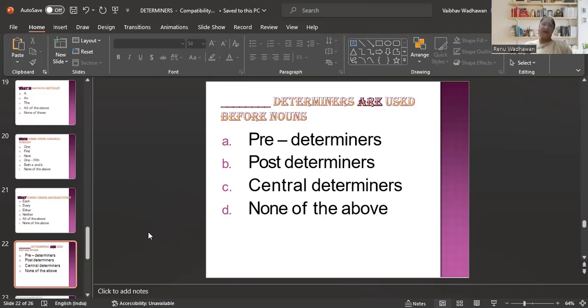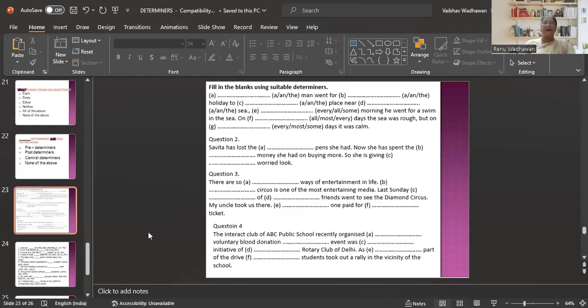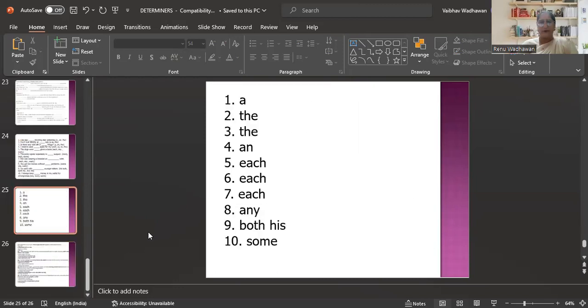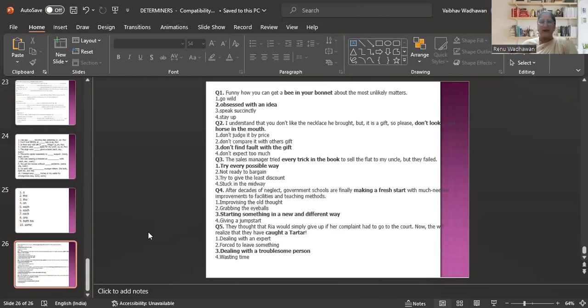But I think by now you must know the answers. So this is something for you, a little exercise, let me see. Because I have taught you, you are able to tell. Then comes one exercise which I will discuss with all of you while teaching. Same way here. See, the answers are there.